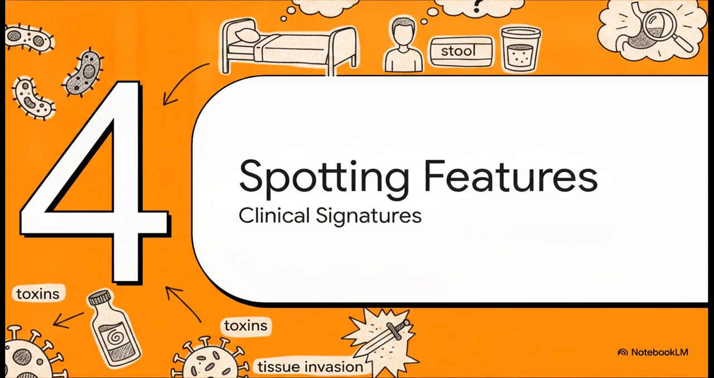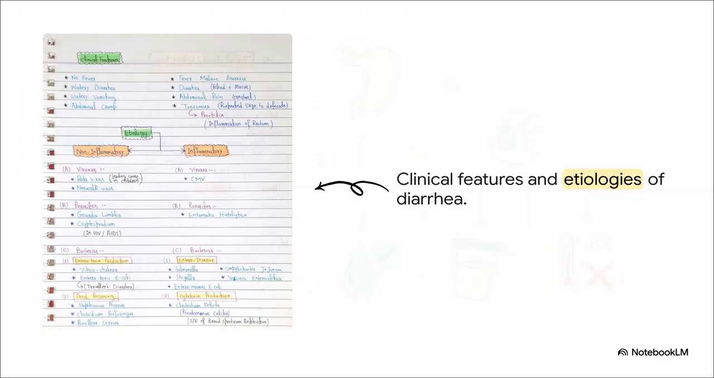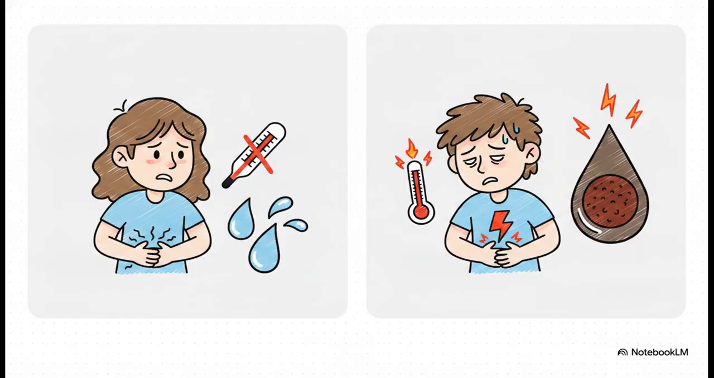Let's hit Section 4, spotting the clinical features. What are the actual clinical signatures? Going back to the medical notes we're referencing, you can see how perfectly these 2 microscopic mechanisms translate into 2 totally distinct clinical presentations on the ward. Visualizing this stark contrast is exactly how you want to structure your clinical reasoning. You need to constantly contrast these in your head while taking a history. For non-inflammatory cases driven by toxins, you typically aren't going to see a fever. The patient will present with profuse watery diarrhea and watery vomiting, along with intermittent cramps. The fluid is literally just pouring out because absorption is blocked.